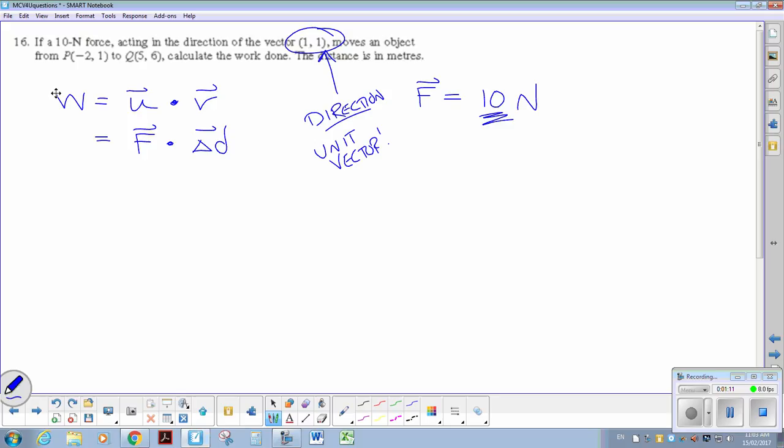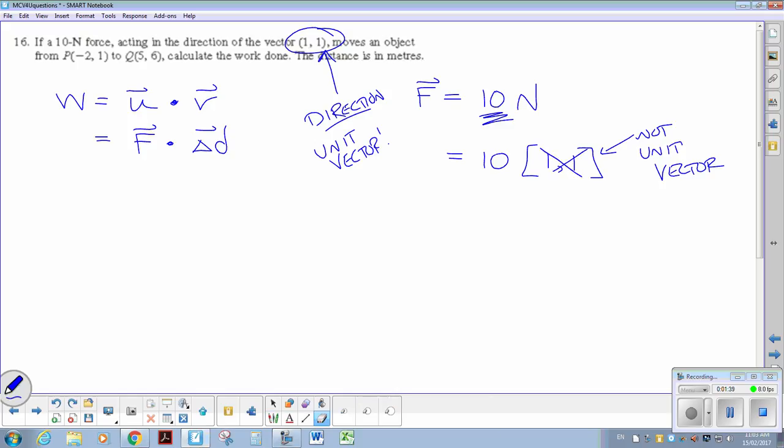So if we're going to calculate force, it's going to be 10, and if I simply multiplied it by 1, 1, it will have the right direction, but the magnitude is not going to be 10 because this is not a unit vector. So we can't use that. We need to find the unit vector. I'm kind of making a mess here.